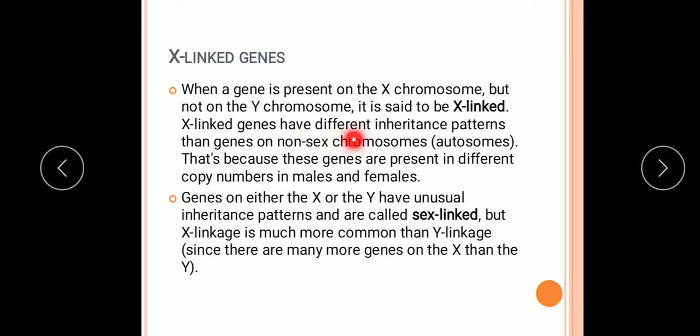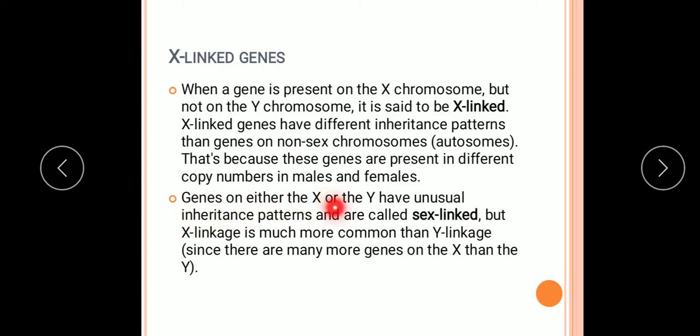X-linked genes have a different inheritance pattern from the genes of non-sex chromosomes, that also I explained you already. That's because these genes are present in different copy numbers in males and females. In females, 2 X chromosomes, in males only 1 X chromosome, and that is the reason for the different inheritance patterns.